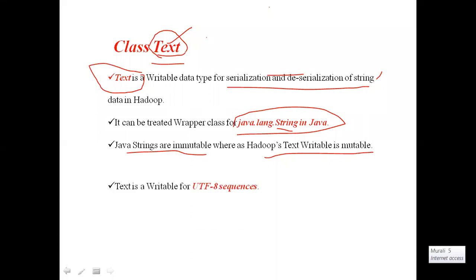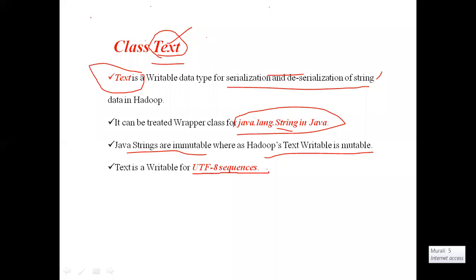Next point. One more important point is that Text is a writable for UTF-8 sequences. That's why in yesterday's class, instead of directly discussing the Text class, we discussed the concept of encoding. The reason is that the Hadoop Text class will use UTF-8 sequences while storing the data.